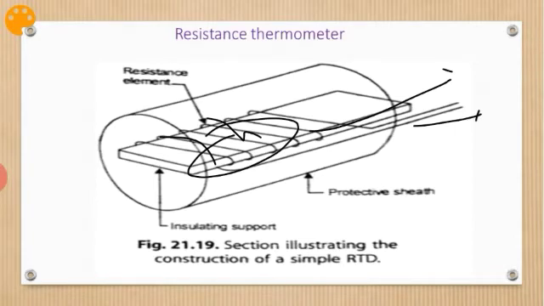It should be ensured that the resistance wire is free from mechanical stresses. A metal which has been strained will suffer a change in its resistance characteristics.